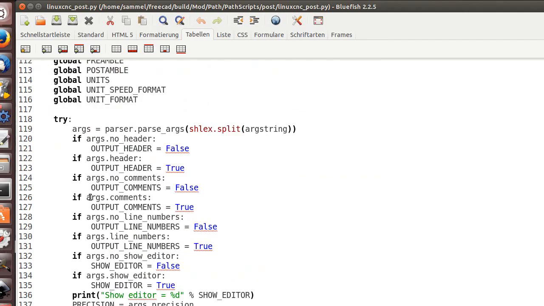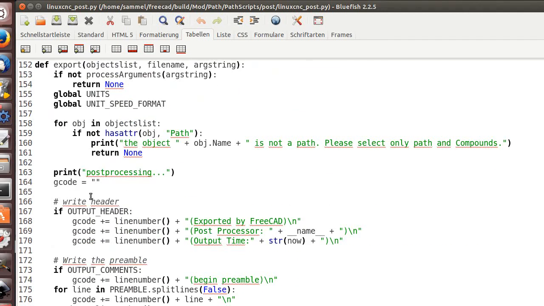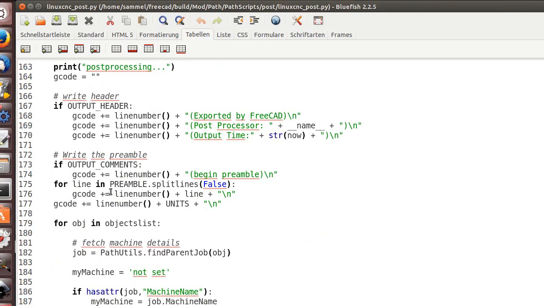You can add things you like to see, and if you have trouble, join us on the IRC channel, or write a comment here on YouTube and we will see what we can do for you. So let's add